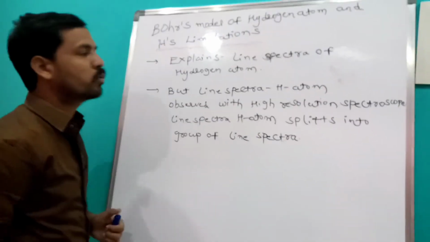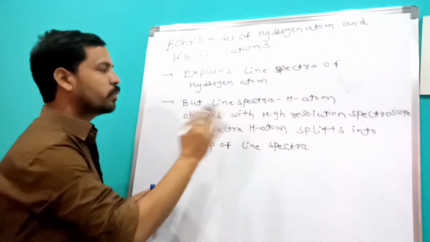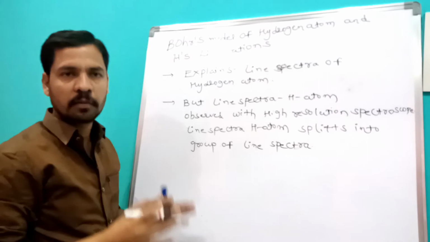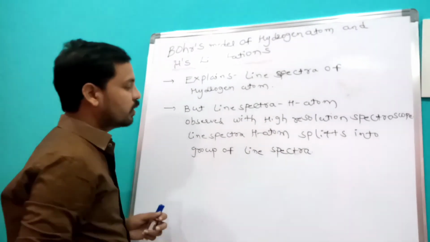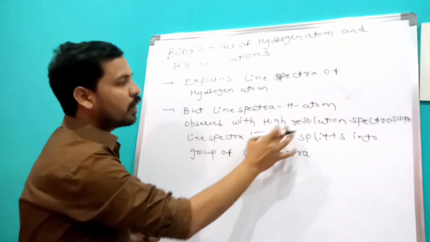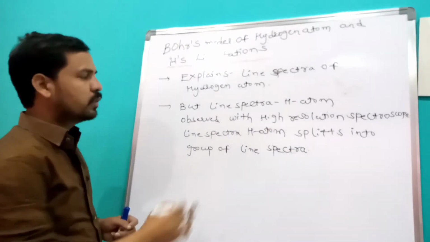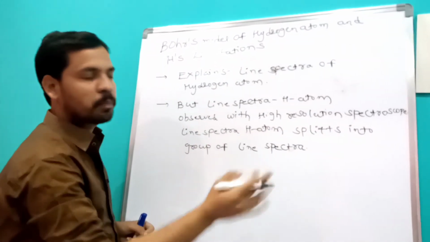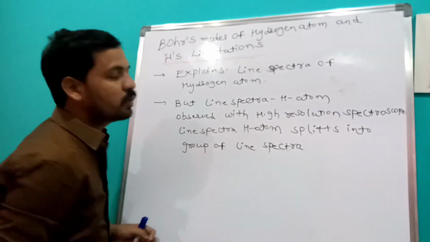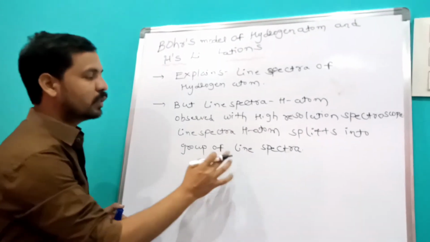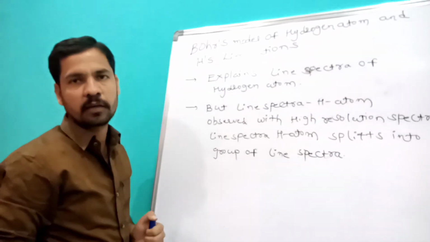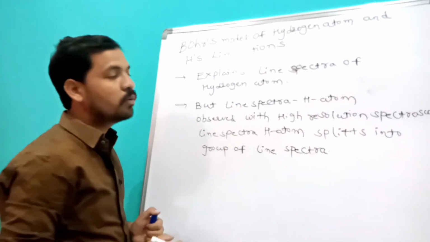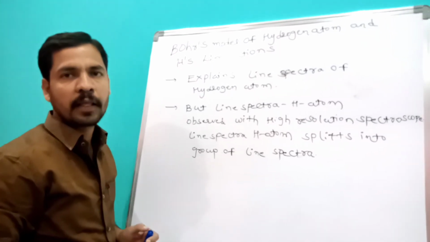According to Bohr's model, it explains the line spectra of the hydrogen atom, but when it is observed with a high resolution spectroscope, the line spectra of the hydrogen atom split into a group of line spectra. That is not explained by Bohr's model of the hydrogen atom. This is the failure of Bohr's model.